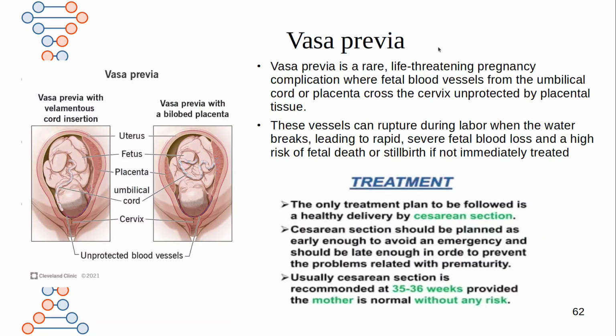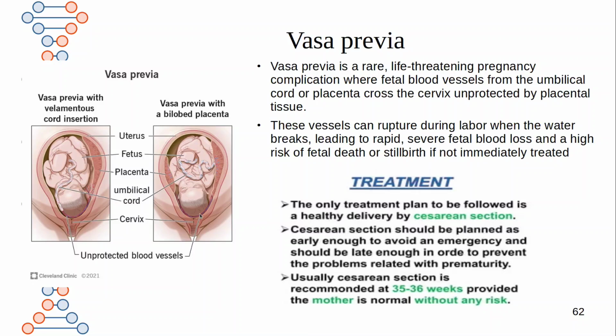Next topic is vasa previa. Vasa previa is a rare life-threatening pregnancy complication where fetal blood vessels from the umbilical cord or placenta cross the cervix unprotected by placental tissue. You can observe in the picture here, usually these are umbilical cords. The umbilical cord veins and arteries are surrounded by Wharton's jelly, but here those vessels are exposed,